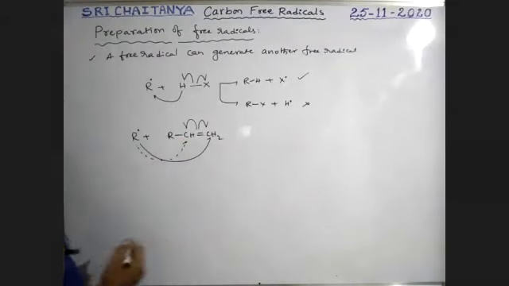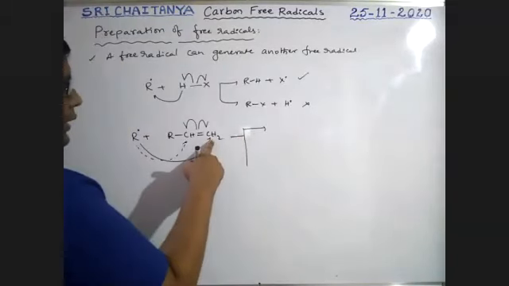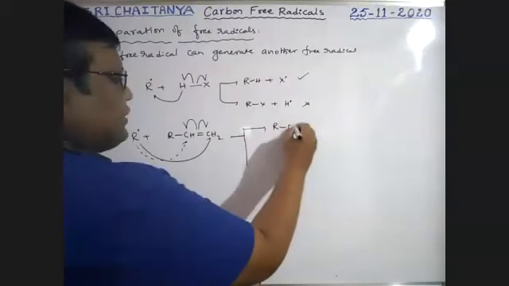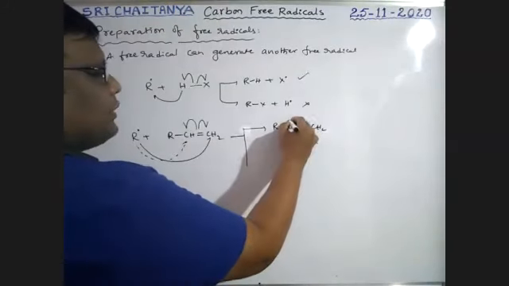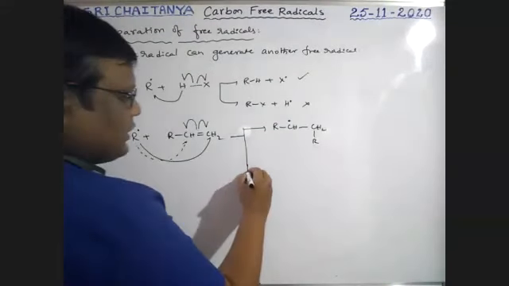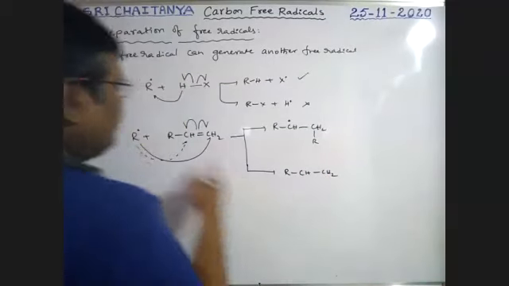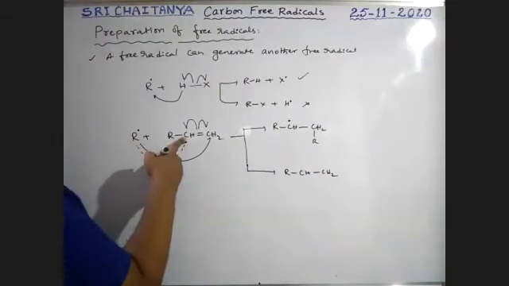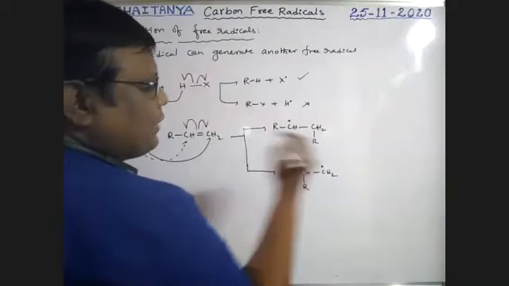I am giving two examples, boys. See here. First one, combination: R, CH, single bond, CH2, so R, this carbon gets an unpaired electron, boys. Next, this one. If this alkyl free radical attaches to this carbon, this is R, this carbon gets an unpaired electron.